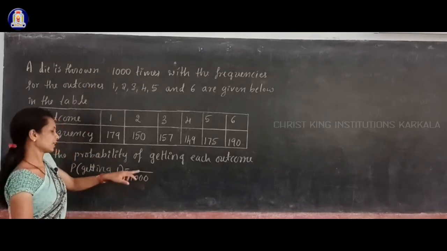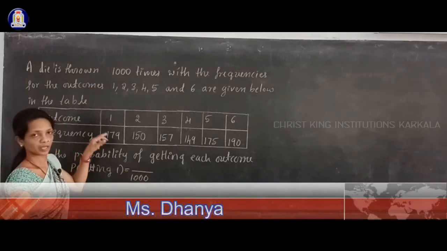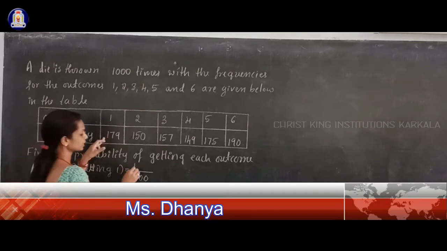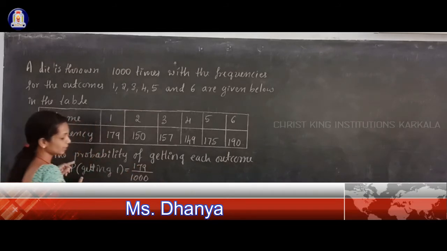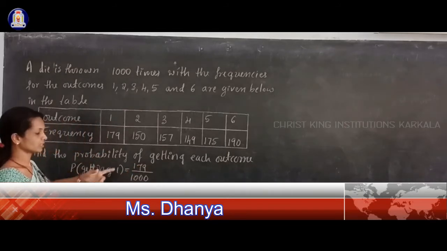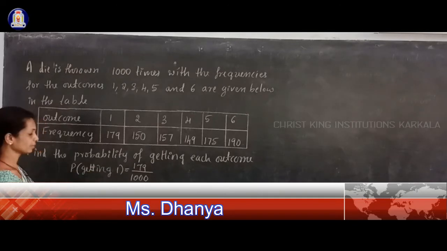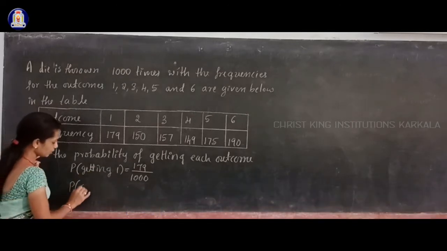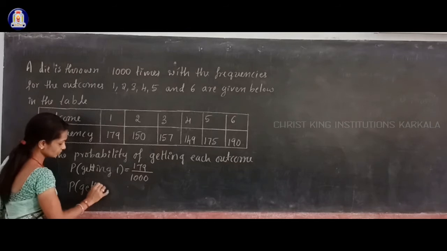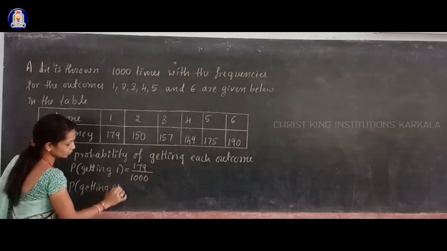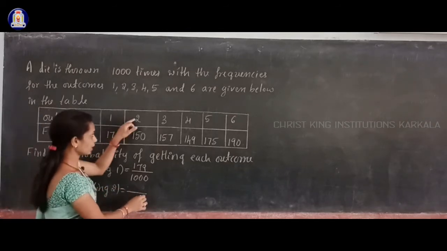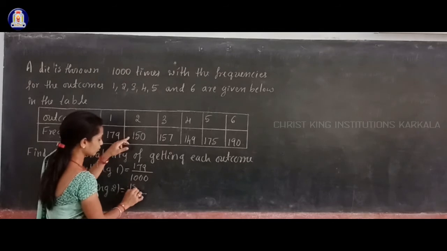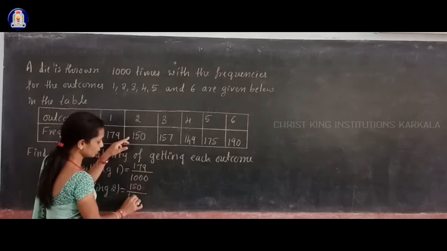Okay, out of 1000 times, how many times 1 appeared on the die? 179. So the probability of getting outcome 1 is 179 divided by 1000. And next, the probability of getting outcome 2. How many times does 2 appear on the die? 150 times, divided by 1000.